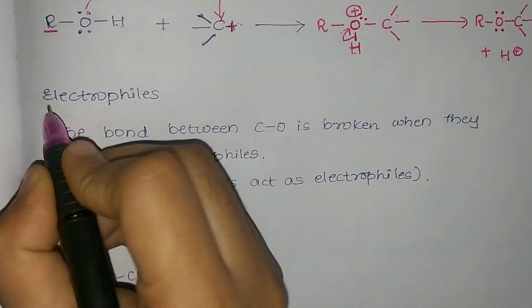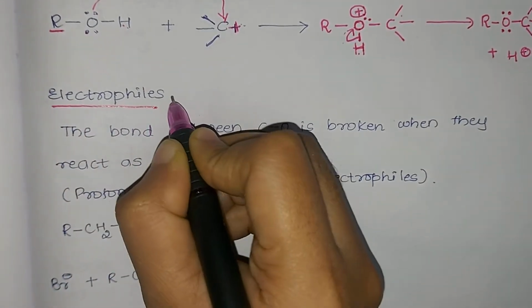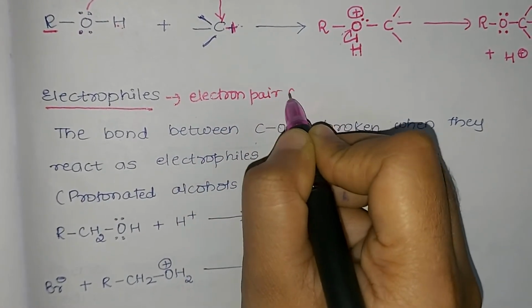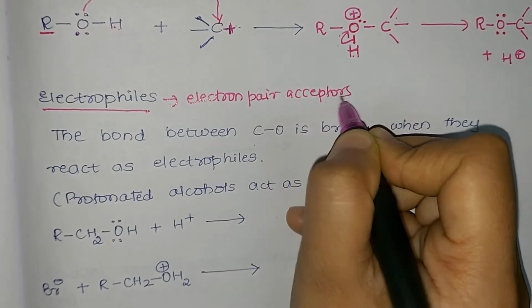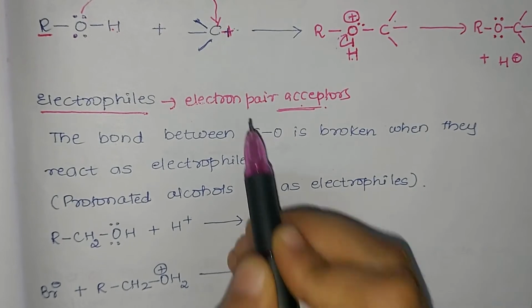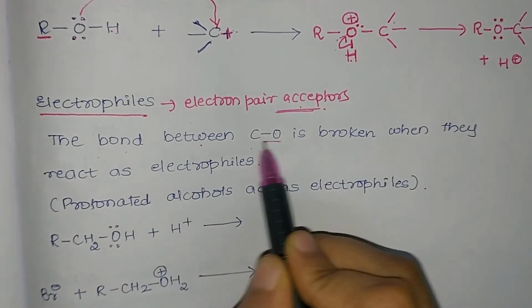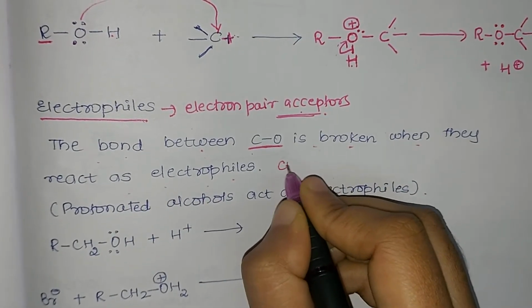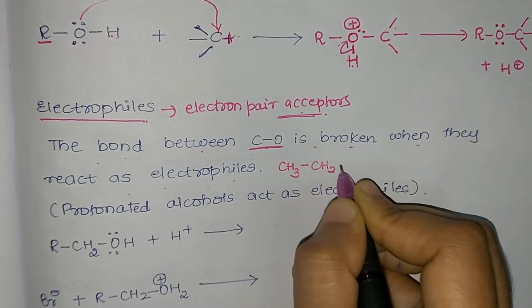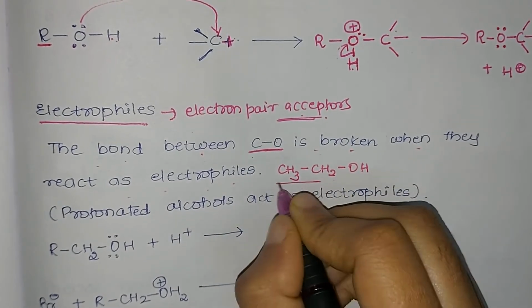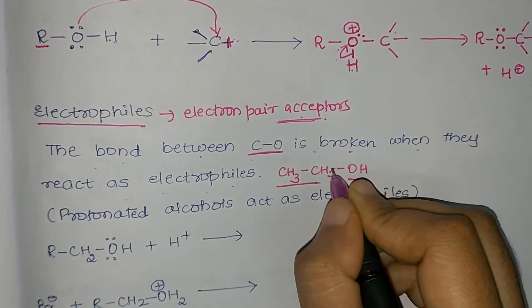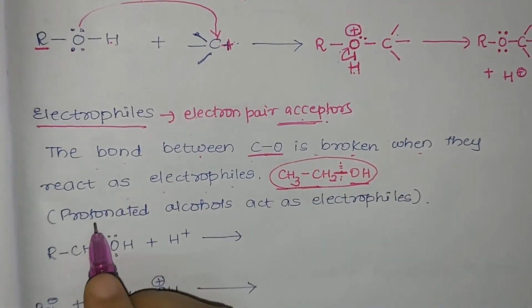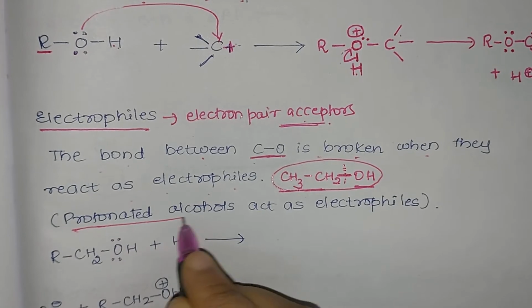Let us consider the next nature, that is, alcohols are electrophilic in nature. As I have already said, electrophile means electron pair acceptor. That means if it is accepting an electron pair, what is happening? When it accepts an electron pair, the bond between carbon and oxygen is broken. If the alcohol has to act as an electrophile, it has to be in a protonated form. Protonated alcohol means it has a positive charge, that is, it accepts a proton. Here the bond between carbon and oxygen is broken. So we say protonated alcohols act as electrophiles.